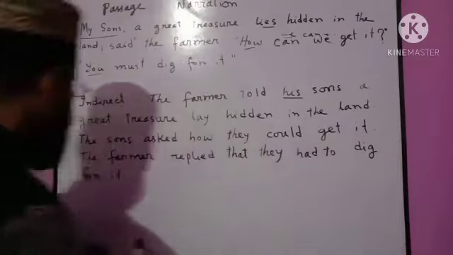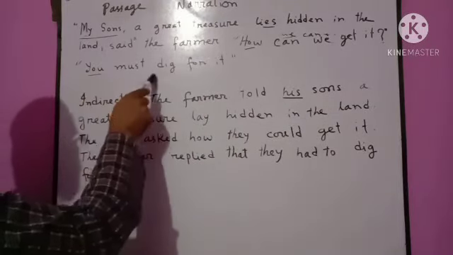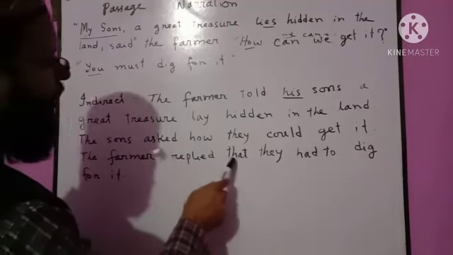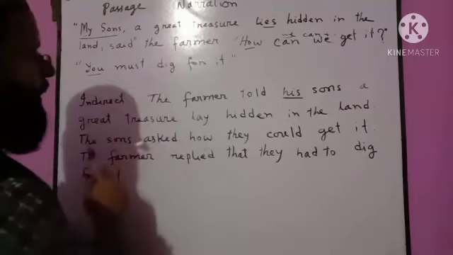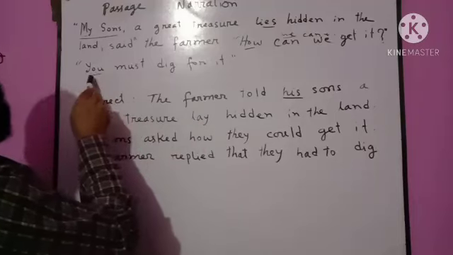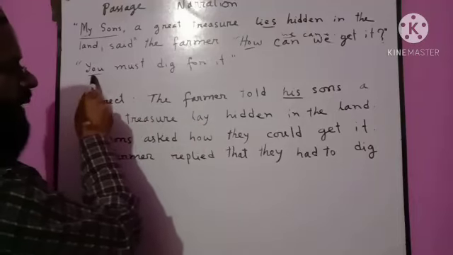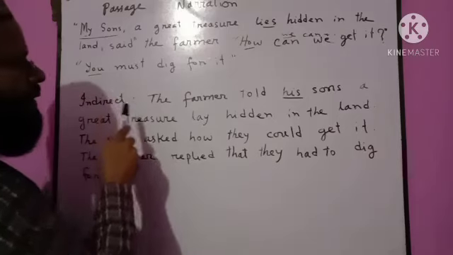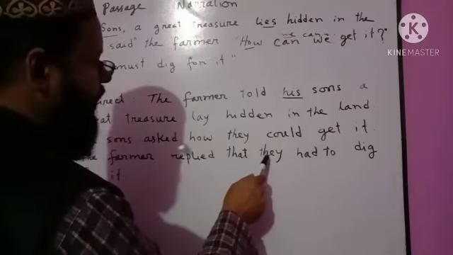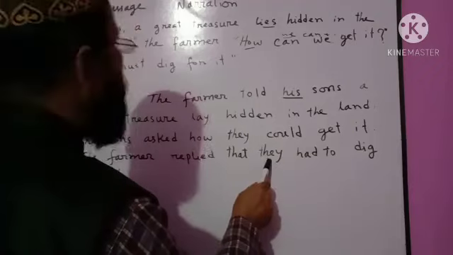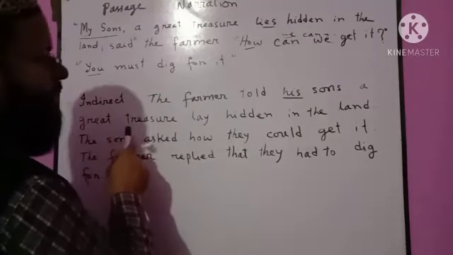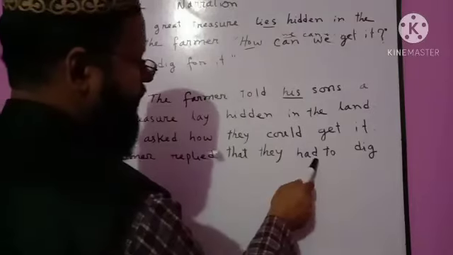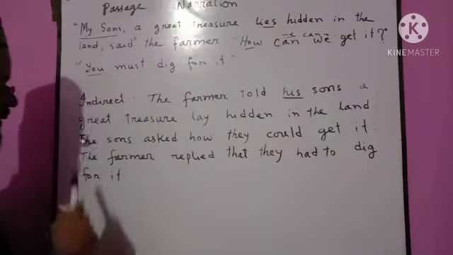Get it. Lastly, the last sentence spoken by the farmer. The farmer, the speaker, then replied. The reporting verb, conjunction that because it is an assertive sentence. Then changing person. Second person is changed according to the person spoken to. As the farmer is the speaker, the person spoken to is the sons. According to sons, we use they. Then must is changed into had to. Dig for it. Had to dig for it.